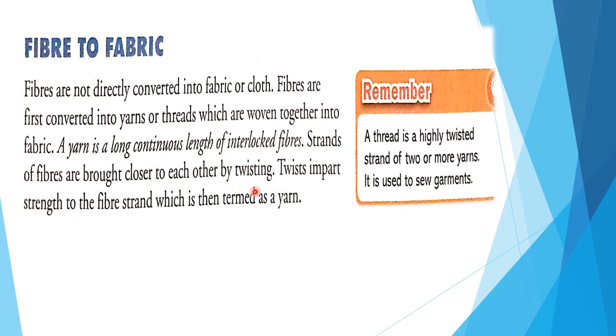Twist imparts strength to the fiber strand, which is then termed as yarn. So this twist makes the fiber strand strong, which is then termed as yarn. Got it?